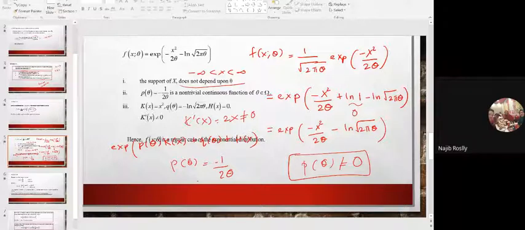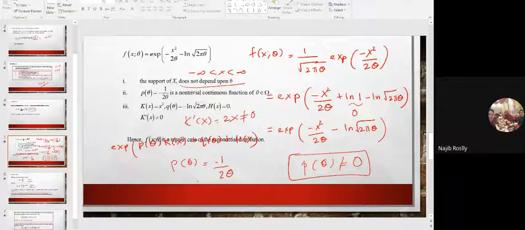Now we check whether it satisfies the properties for the exponential case. First, the support of x does not depend upon theta, since x is between minus infinity and infinity. Second, your p theta, which is minus 1 over 2 theta, is a non-trivial continuous function because p theta is not equal to 0.